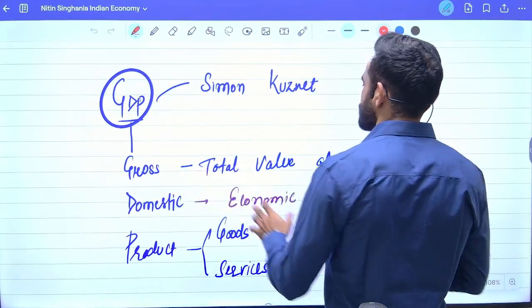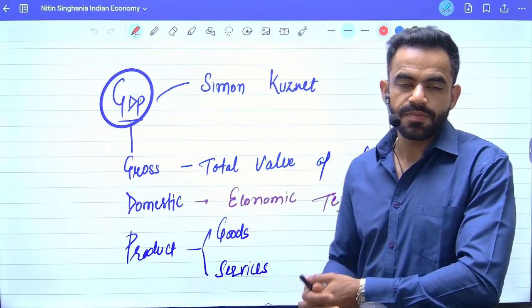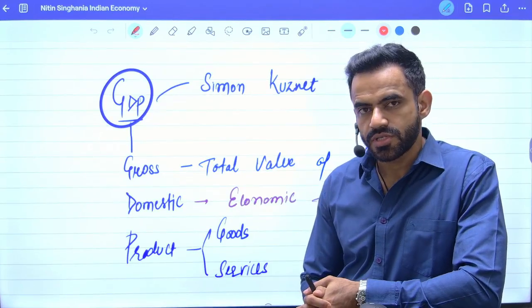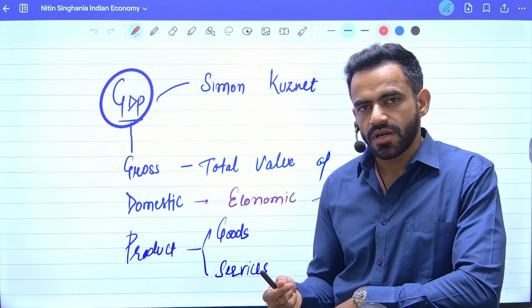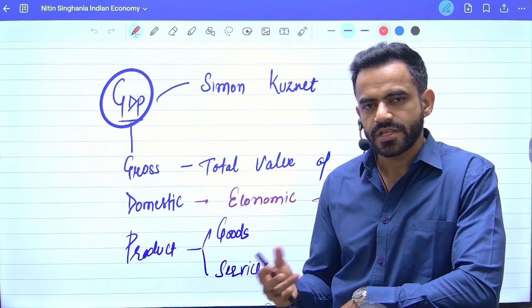Now, first thing first, the concept of GDP was given by Simon Kuznet. We have already covered the Kuznet curve. What was the Kuznet curve?